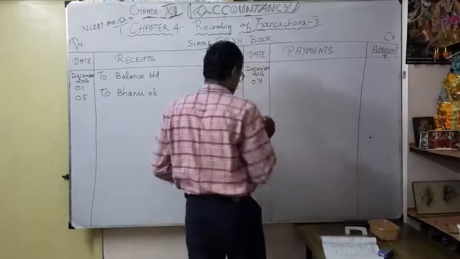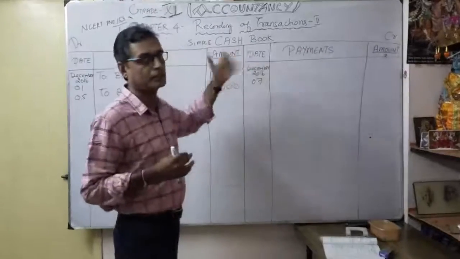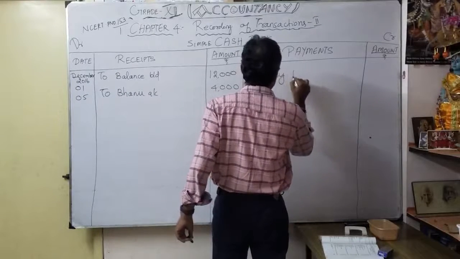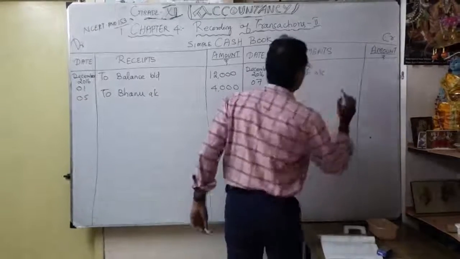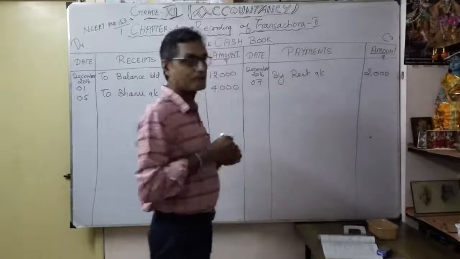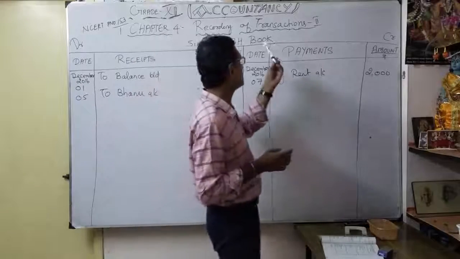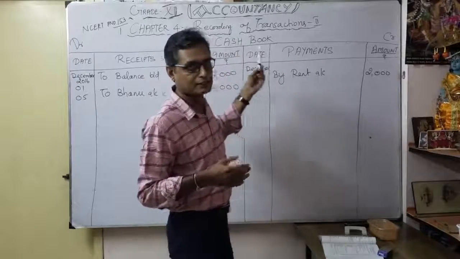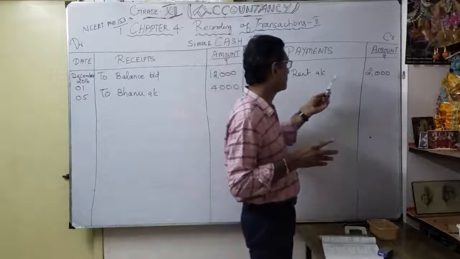So what is the entry? Rent account debit to cash account. So in the cash account, what can I write? By rent account, on the payment side. Okay, by rent account, so it is 2,000. In a rent account, we have to write what? To cash account, correct? We discussed this in our previous session. So here only one part is recorded. In a cash book, the entry is rent account debit to cash, but we are writing only the cash column. So in a cash book, by rent account, 2,000.